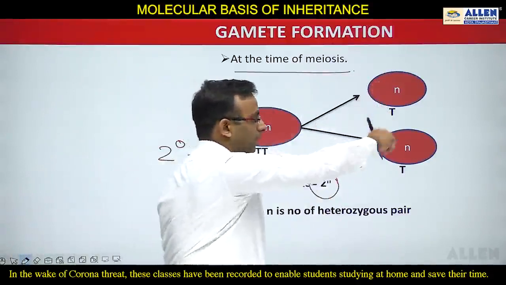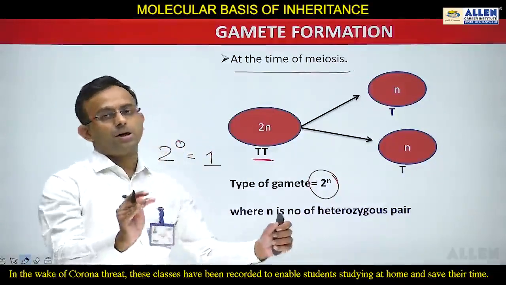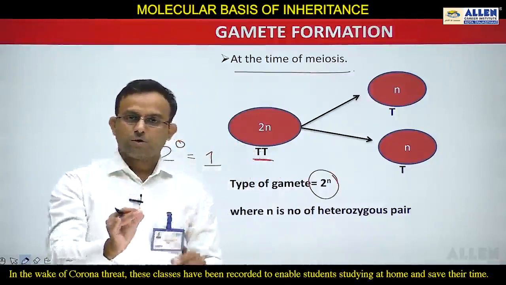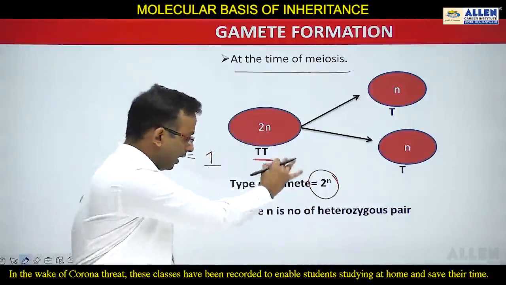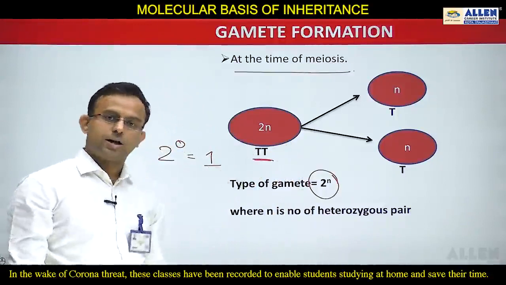This gamete is also capital T and this gamete is also capital T. So in this part the formula is of types of gamete. Formula is 2 to the power n, where n is the number of heterozygous pair.